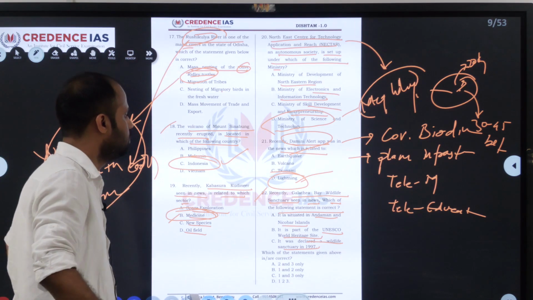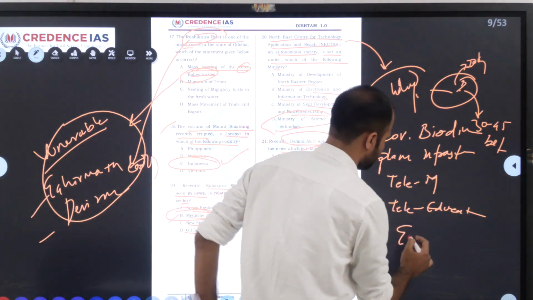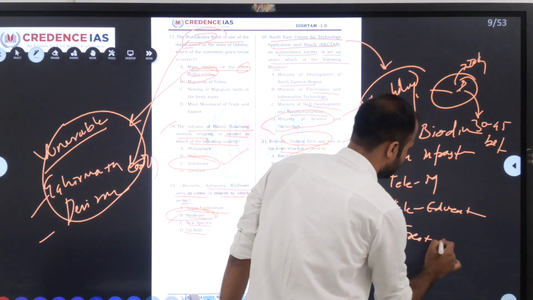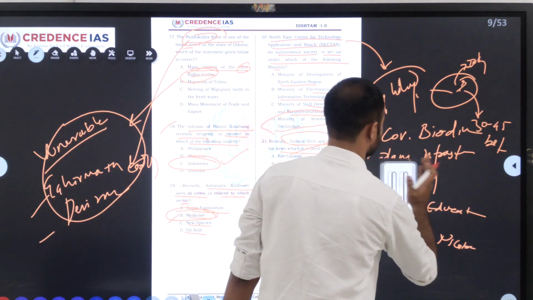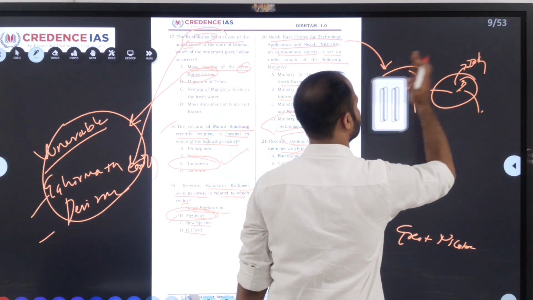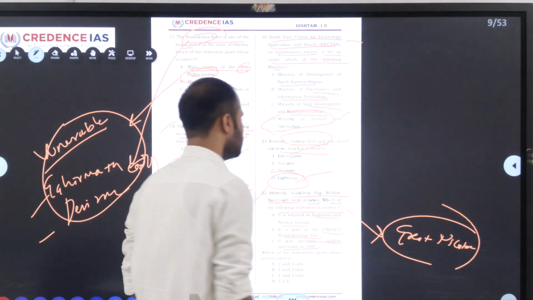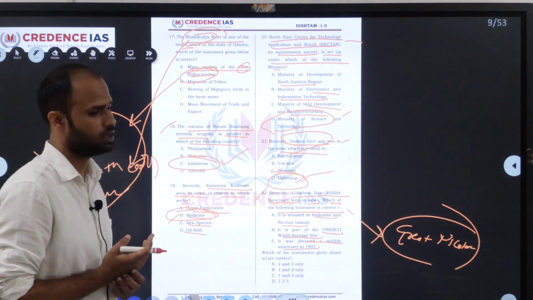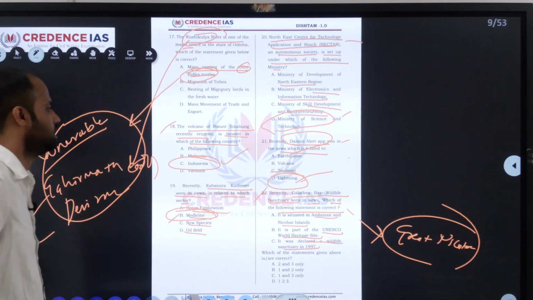Galathea Bay Wildlife Sanctuary is located in Great Nicobar Island, which is in Andaman Nicobar Island. That's the first point. So Galathea Bay Wildlife Sanctuary is a nesting site for leatherback turtle.